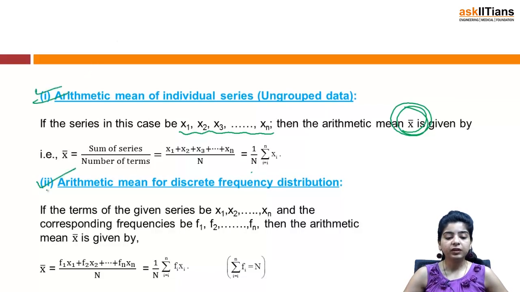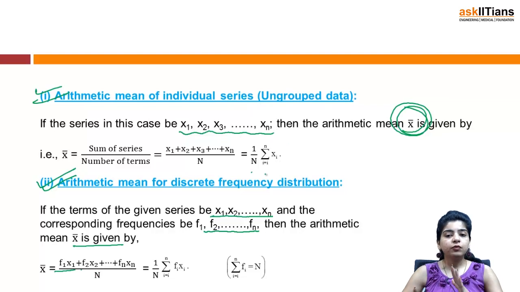Then we have arithmetic mean for discrete frequency distribution. In case of discrete frequency distribution, as we discussed, you will be given certain numbers, the data would be in the form of numbers, and you will be having corresponding frequencies. So if the terms of the given series be x1, x2, xn and the corresponding frequencies be f1, f2, fn, then the arithmetic mean x bar is given by f1 x1 plus f2 x2 plus so on fn xn divided by n, that is 1 by n sigma fi xi, where sigma fi is n.